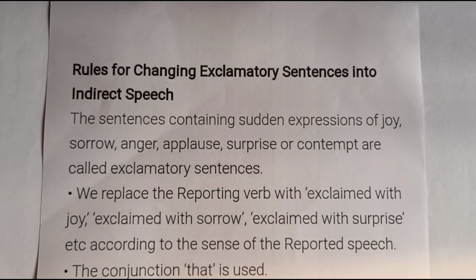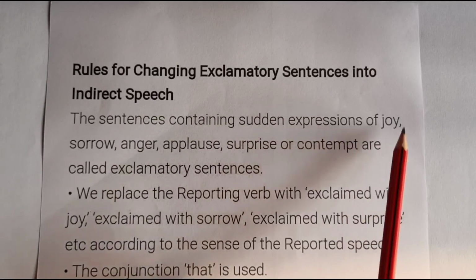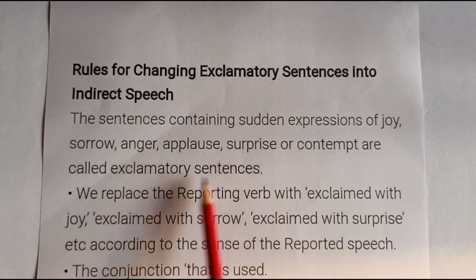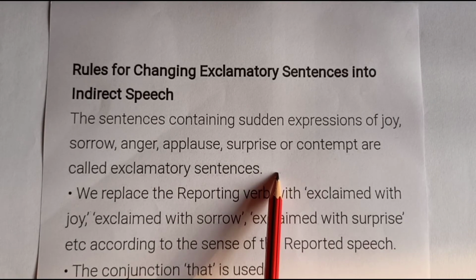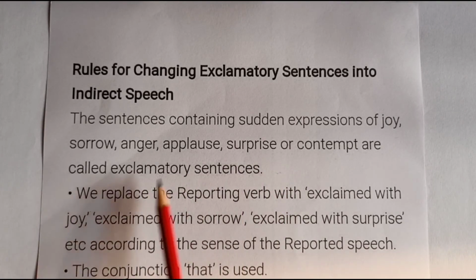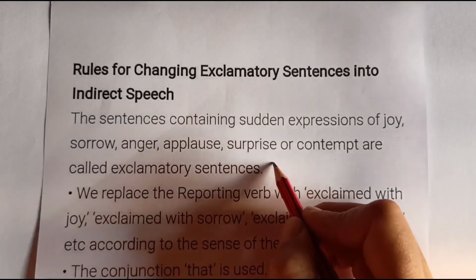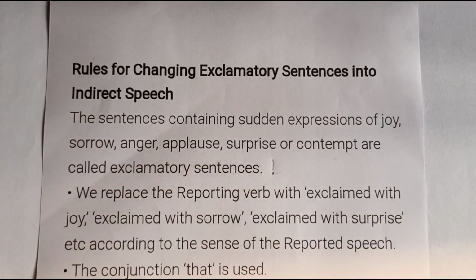Now let's discuss rules of changing exclamatory sentences into indirect speech. The sentences containing sudden expression of joy, sorrow, anger, applause, surprise, or contempt are called exclamatory sentences. I think all of you know that. And the sentences have an exclamation mark. All the exclamatory sentences have an exclamation mark. It could be either at the end of the statement or immediately after the exclamatory word used in the statement.